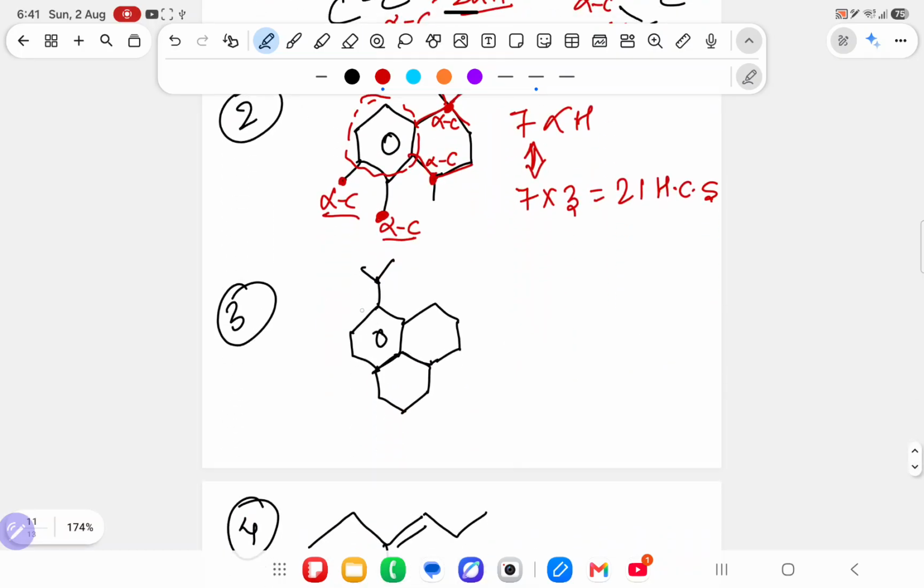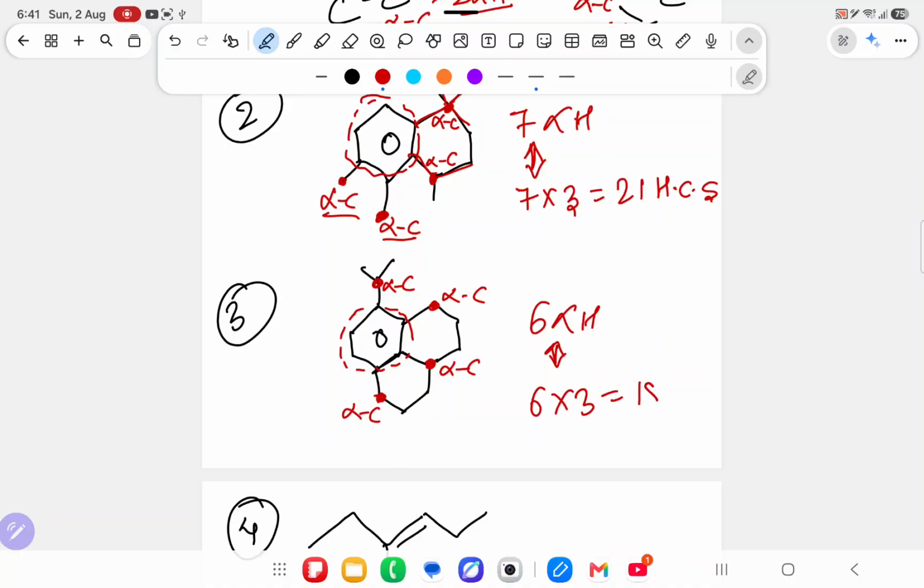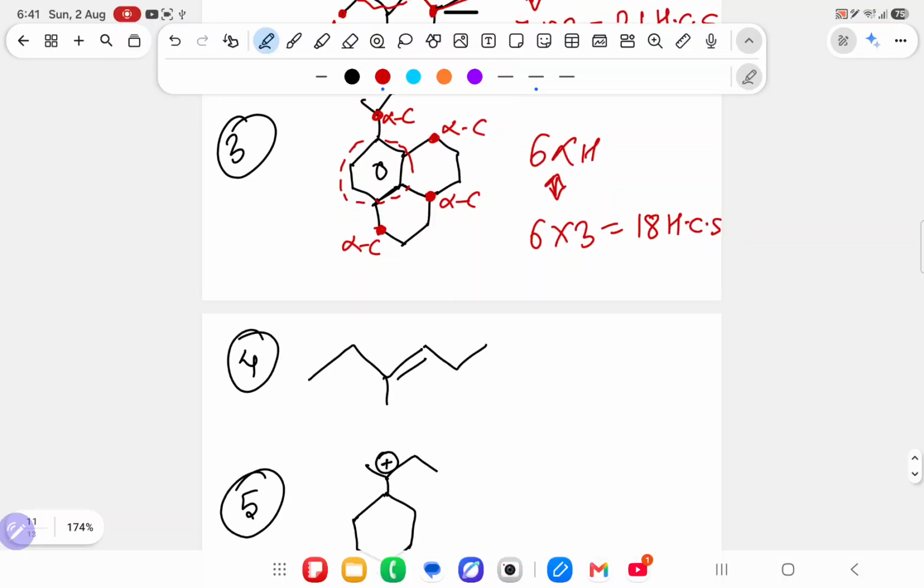Now over here again there is a benzene ring, you will close this. This is alpha carbon, this is alpha carbon, this is alpha carbon, this is alpha carbon. This has 2 hydrogens, it has 1, 3, it has 2, 5, it has 1, 6 alpha hydrogens. How many hyperconjugating structures? 6 into 3, that is 18 hyperconjugating structures. This you will do only in the case of benzene.